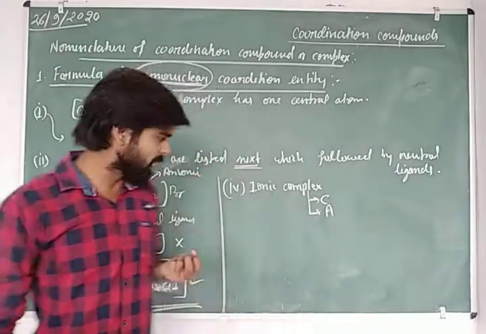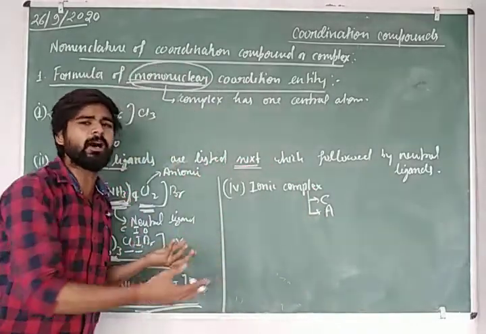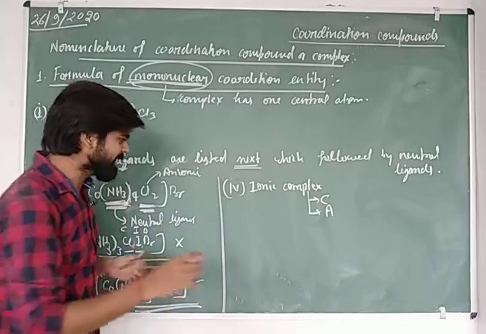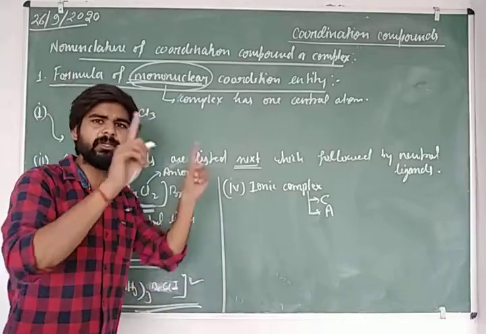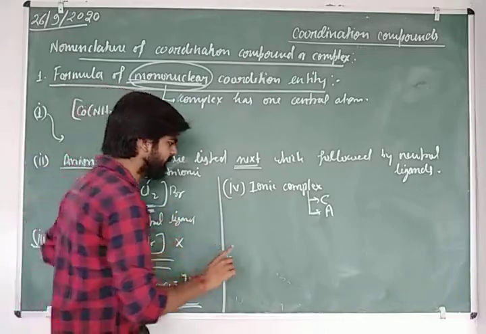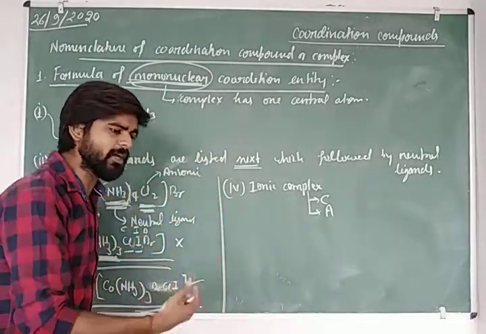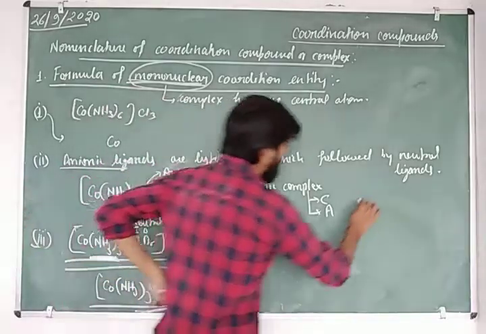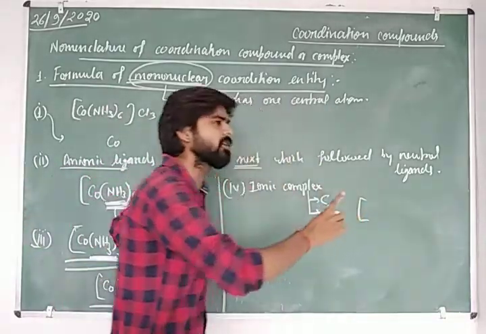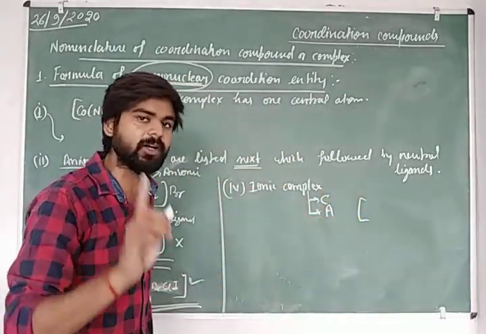The charge borne by the complex, as a result of removing the counter ion, is written outside, at the top right corner of the large bracket. That one is the coordination sphere.